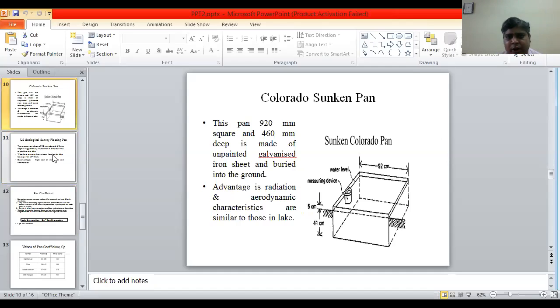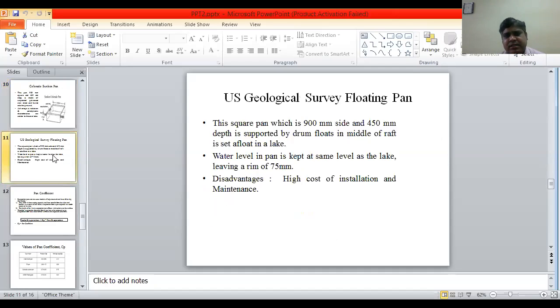Now, Colorado sunken pan. This pan is 920 mm square and 460 mm deep, made of unpainted galvanized iron sheet and buried into the ground. Advantage is that radiation and aerodynamic characteristics are similar to those of a lake. Now, US Geological Survey floating pan.